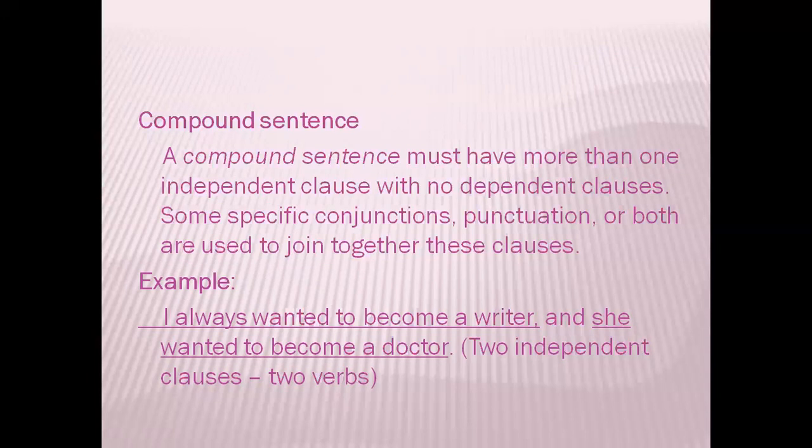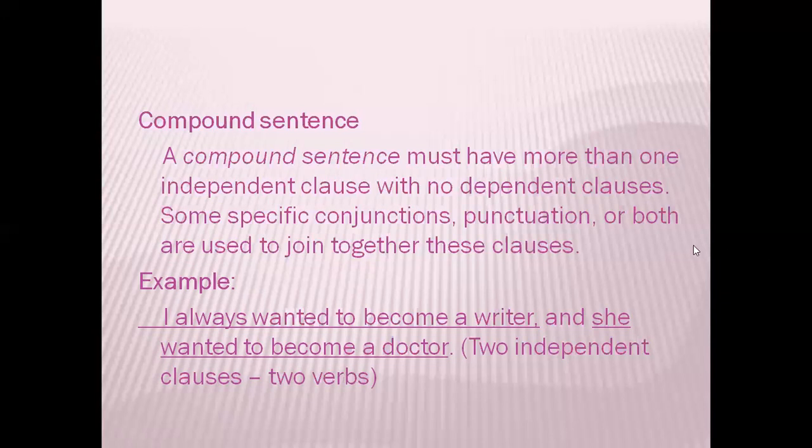Like here, the punctuation mark is used after the first sentence is complete. I always wanted to become a writer. And the other clause is joined by this conjunction, and she wanted to become a doctor. If you want to separate this sentence into two sentences, then also these sentences will make sense.